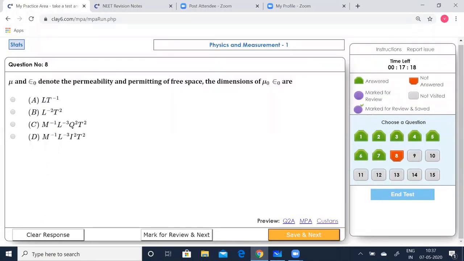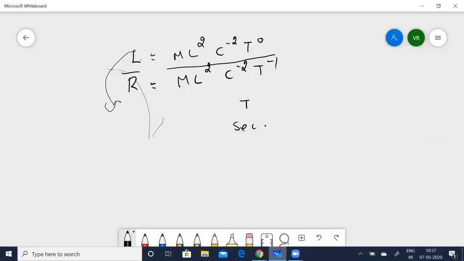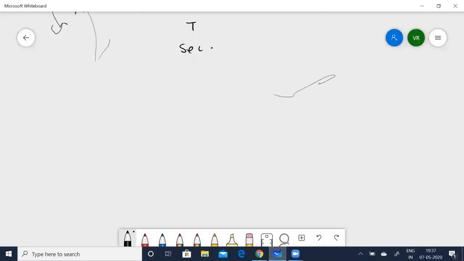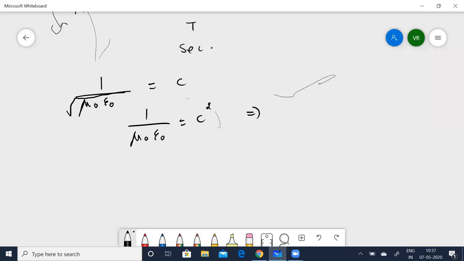Mu 0 and epsilon 0 denote the permeability and permittivity of free space. The dimension of mu 0 epsilon 0 are what? Now let's see that. Now, you know, 1 by root of mu 0 epsilon 0 is equal to C. Now let me square it so that I can get rid of the square root. So that will give you 1 by mu 0 epsilon 0 is equal to C squared, or 1 by C squared is equal to mu 0 epsilon 0.